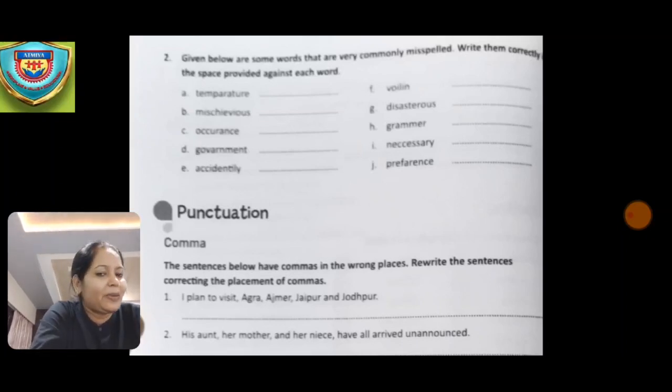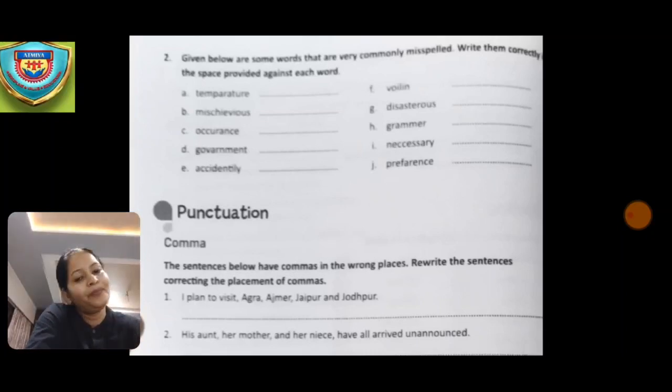So what is the spelling of temperature? Temperature. So this is the correct answer. Violin, mischievous. Mischievous. So this is the correct answer. Then the next one is occurrence. Occurrence. Now the next one is government. Government, government.